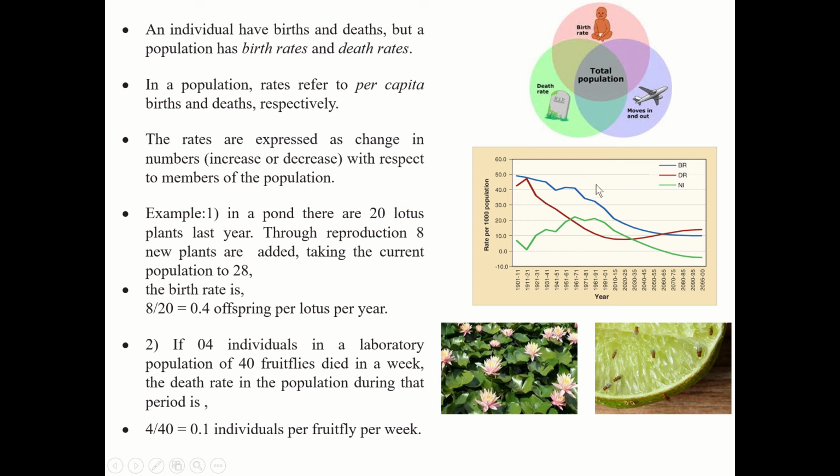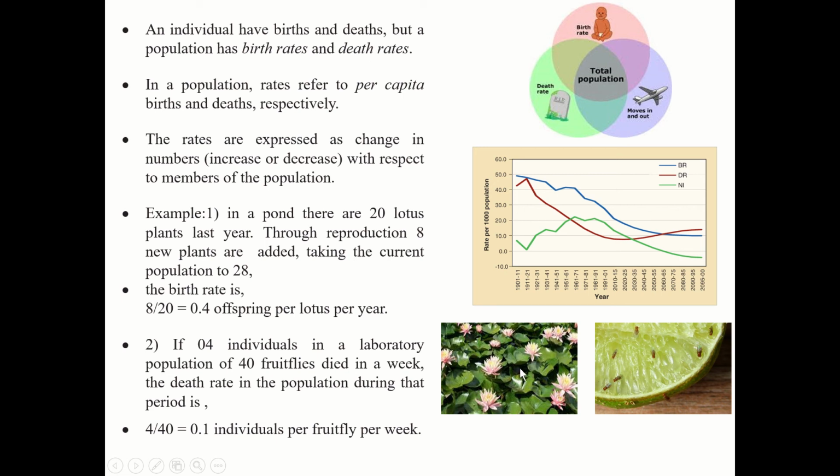These rates, birth rate or death rate, are expressed in numbers and it changes. When births occur the population increases, when deaths occur it decreases, with respect to the members of the population we are considering. Now an example: in a pond there were 20 lotus plants last year.